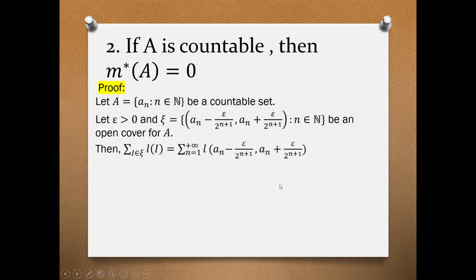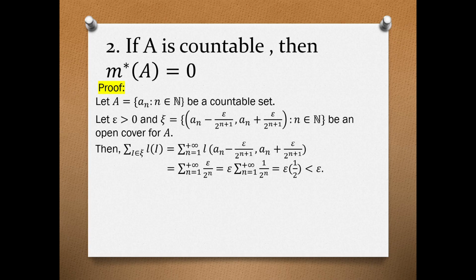Okay, then the summation over the length of our intervals, where our interval is an element of C, is equal to the summation of the length of A sub n minus epsilon over 2 to the n plus 1 to A sub n plus epsilon over 2 to the n plus 1.